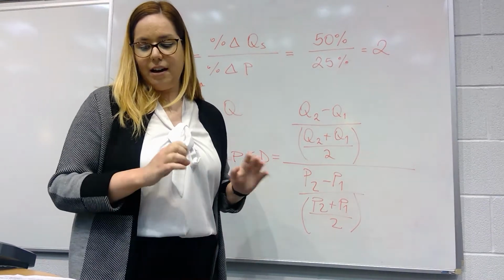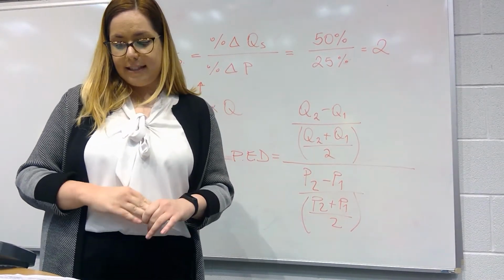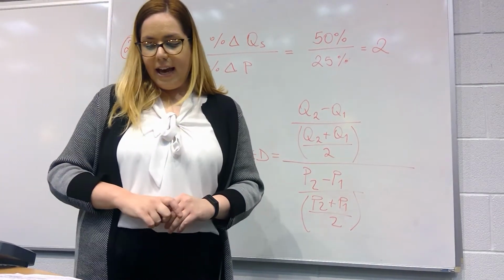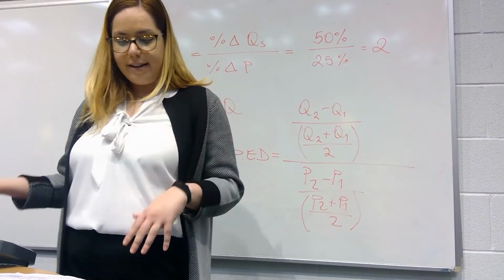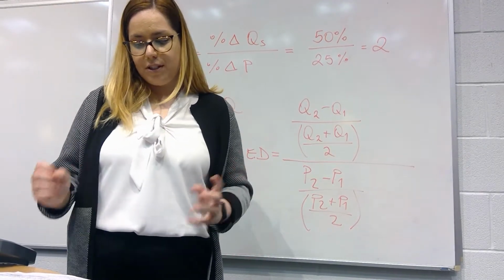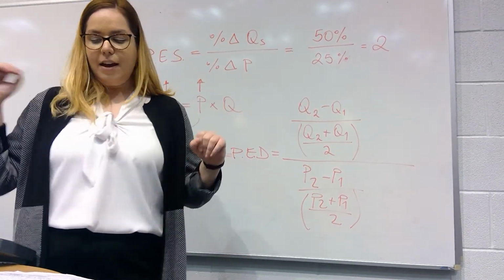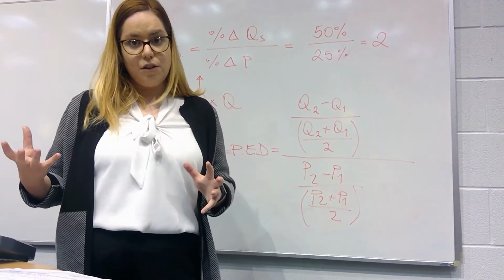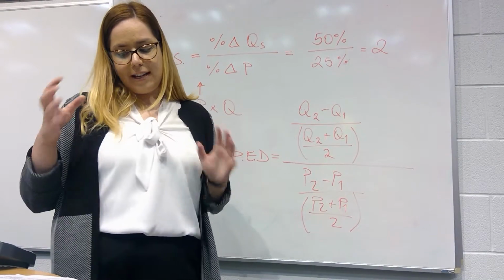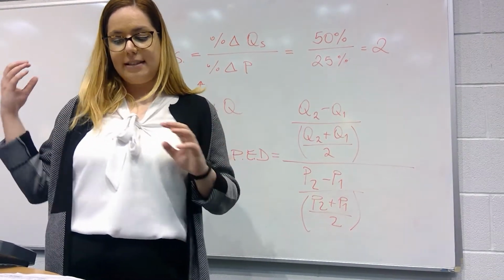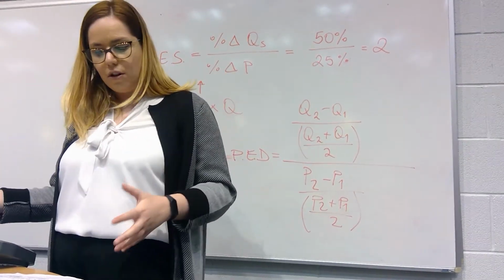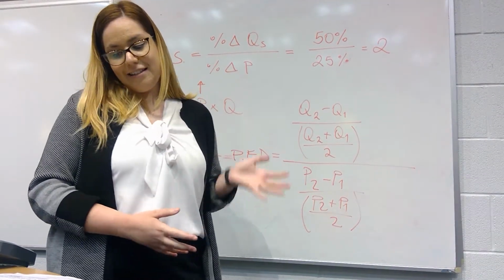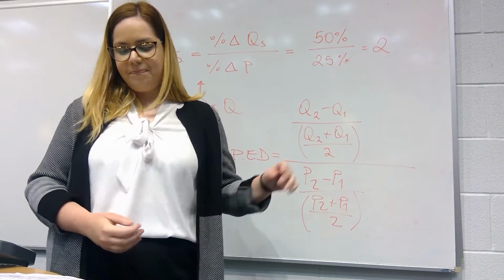Question number 3, we can expect the cross price elasticity of demand between tea and coffee to be, and then we have to determine whether it's positive or negative and whether those are inferior, substitute, or normal goods. In your lectures, you already discussed it. So tea and coffee would be substitute goods. And in your lectures, you were told that cross-price elasticity of demand for all substitute goods should be positive. Hence, the correct answer is D, positive, indicating substitute goods.